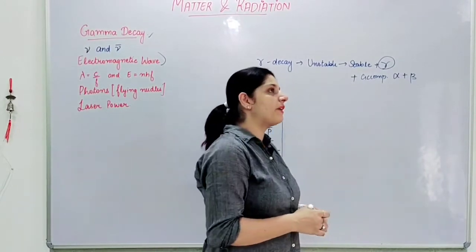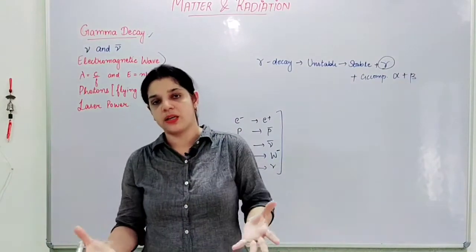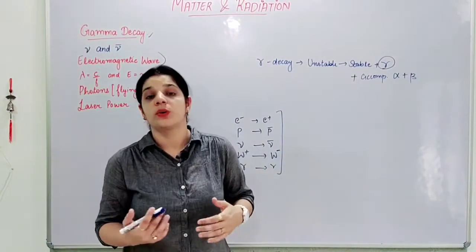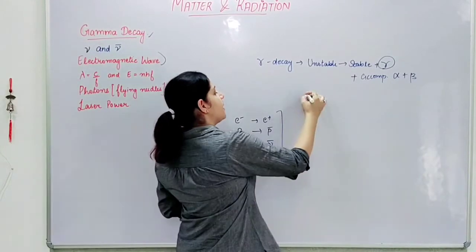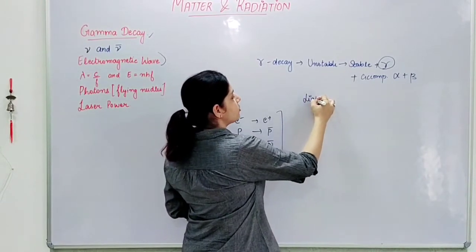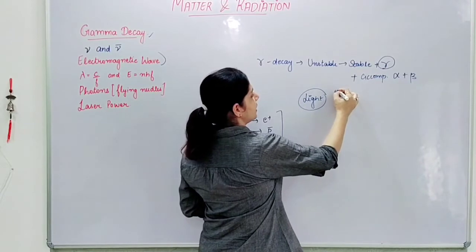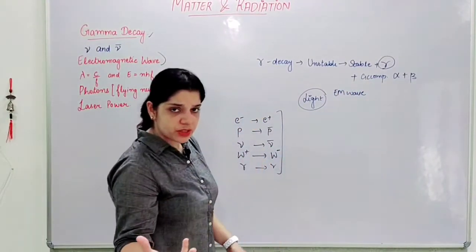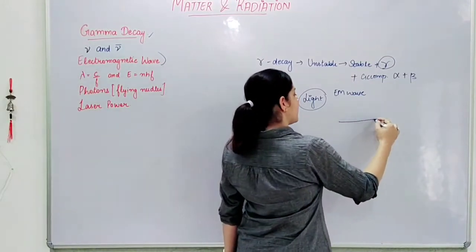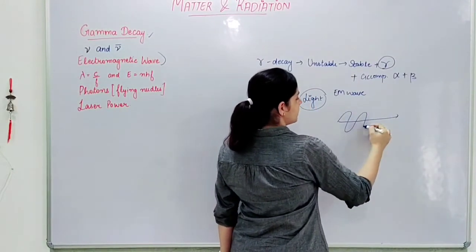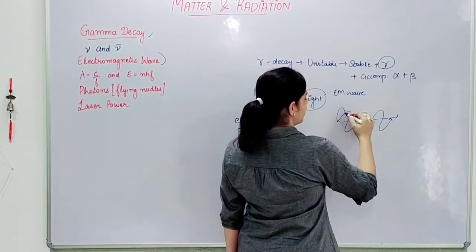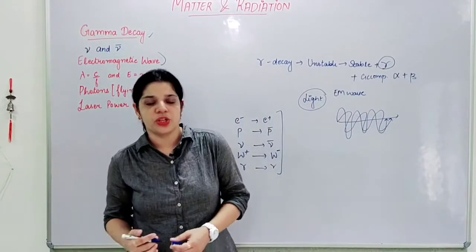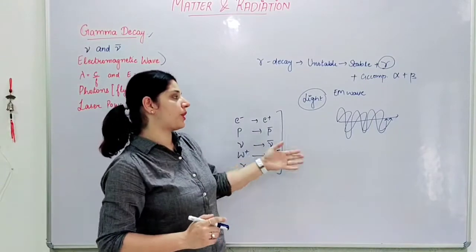Now, electromagnetic wave is a very big topic, and when we are talking about light, we say light is a very small component of this EM wave. EM wave is a wave traveling in a way that there is presence of electric and magnetic fields simultaneously, perpendicular to each other and to the direction of propagation of the wave.